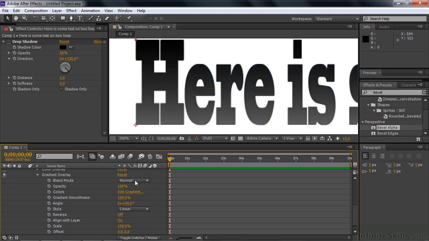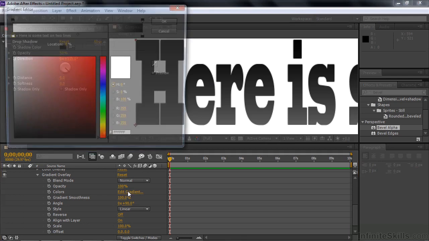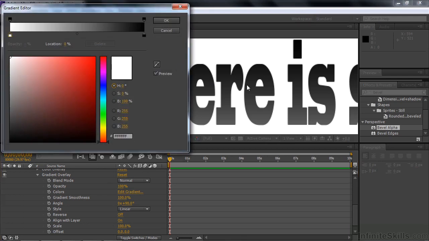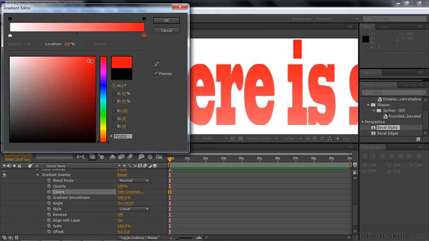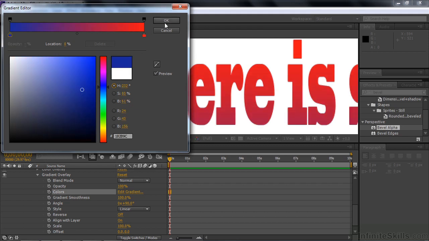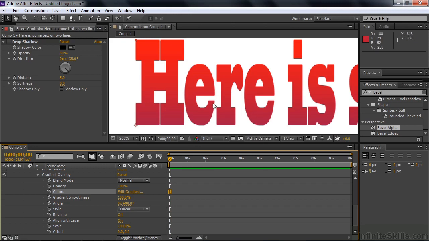Gradient overlay is very much like a color overlay, but this is a little more interesting because it's a gradient. Just as we edited the gradient before, we edit it here the same way. It has color stops. Right now it's black and white. See that the white is down the bottom, the black's on top. That can be changed. We'll change the black to something else, let's say red. Change the white to something else, make it blue. Now you can see that looks like we're missing something, right?